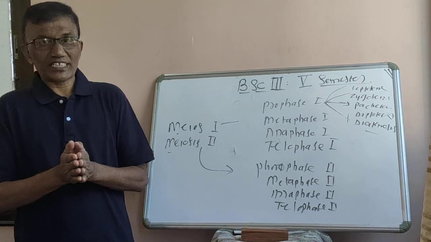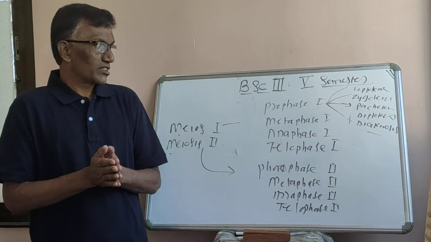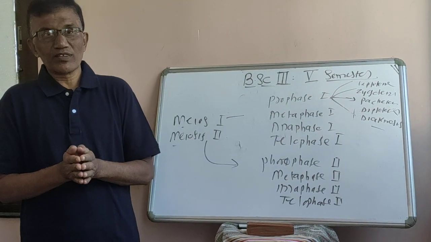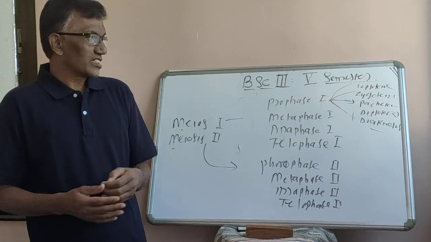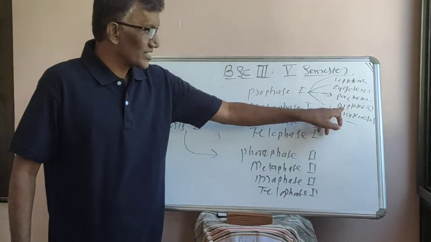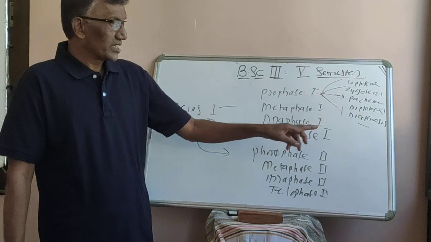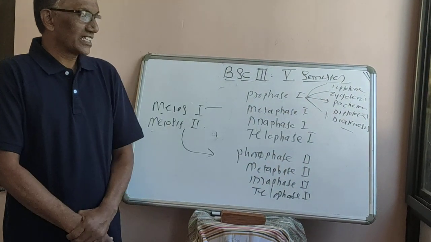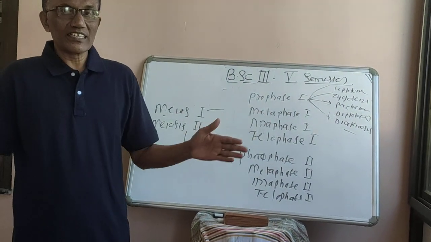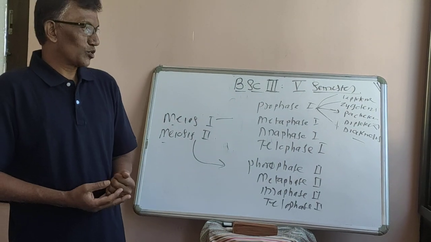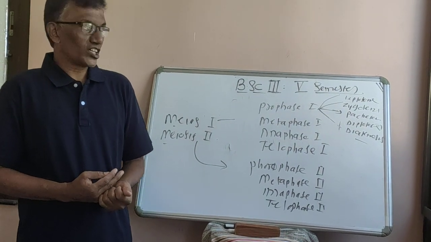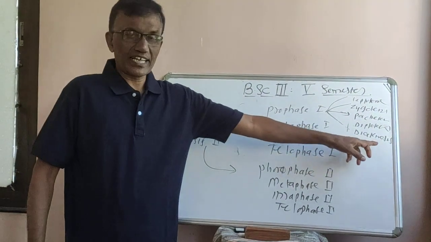These maternal chromosomes and paternal chromosomes, after exchanging their chromatin material, separate from each other. So that stage is known as diplotene. And now the cell enters into diakinesis. Completely, when these two homologous chromosomes are separated from each other, then it is known as diakinesis.